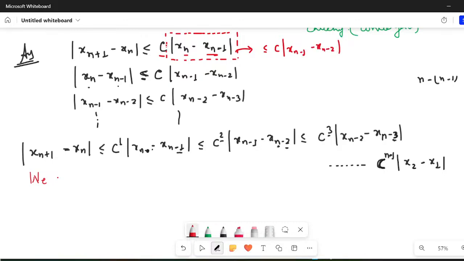So what will happen? This c and this c will multiply, so you'll get c². So |x_{n+1} − x_n| is ≤ c|x_n − x_{n−1}|, then this particular thing is ≤ |x_{n−1} − x_{n−2}|. So this c and this c multiply to give c², and you will continue likewise. You can clearly see the index here, that is n − 2.